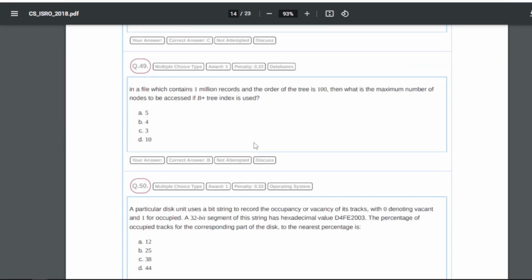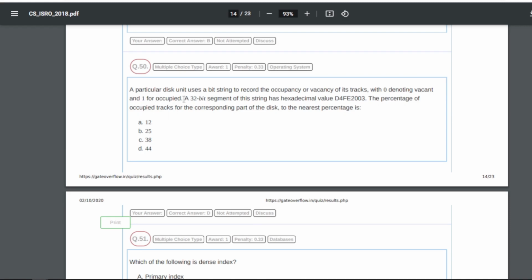Now 49 is, in a file which contains 1 million records and the order of the tree is 100, what is the maximum number of nodes to be accessed if a B plus tree index is used? So for question number 49 our answer is B, that is 4.